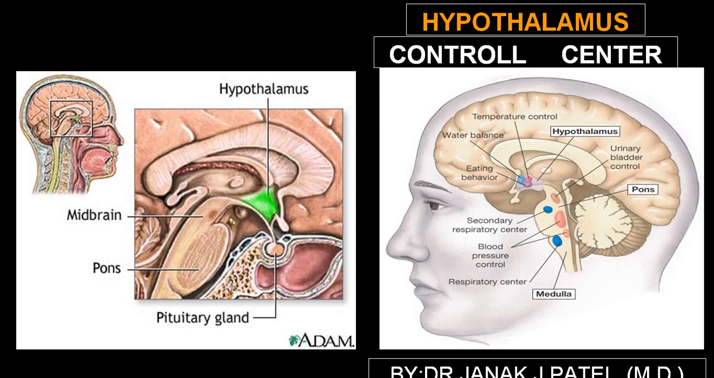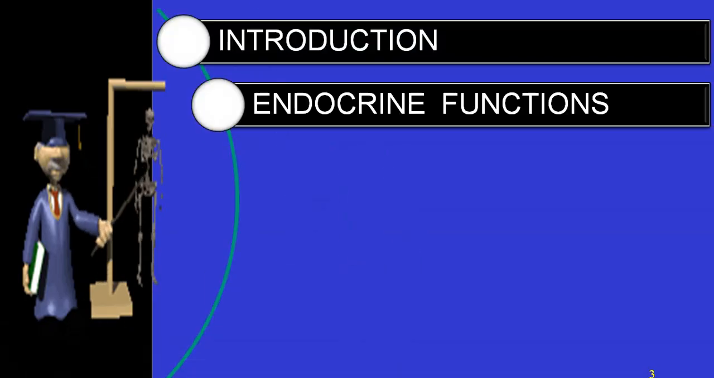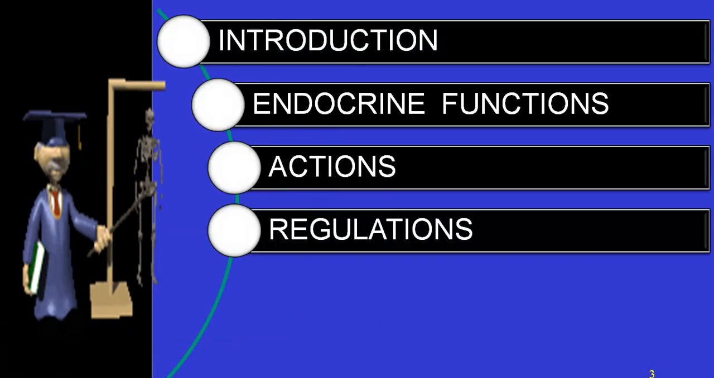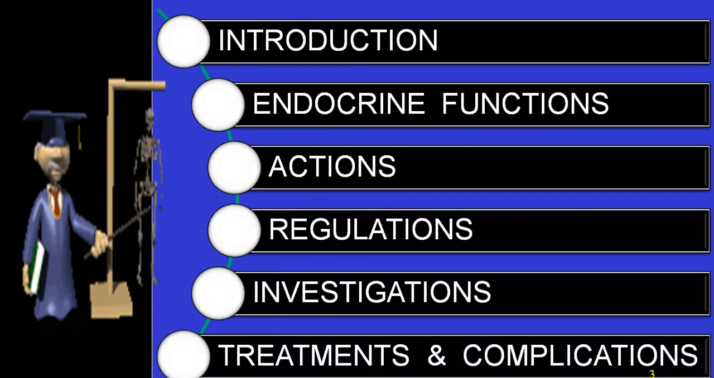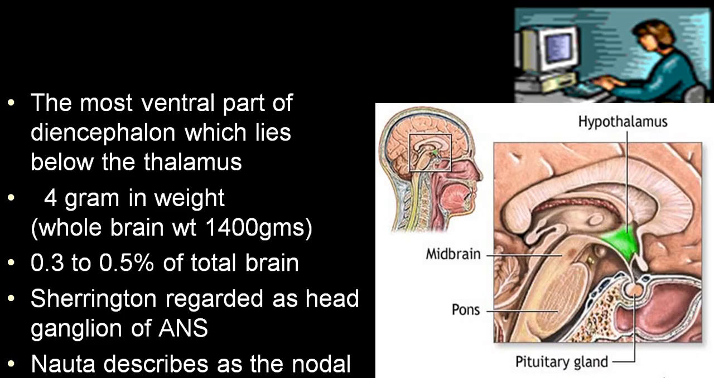It is also called the control center for the endocrine system. It contains neuronal cells which are secreting endocrine hormones. So that's why they are also called the neuroendocrine system, or neuroendocrine cells, or neurocrine cells. These are different words which are being utilized. We'll be discussing under introduction, endocrine function, actions, regulations, investigation, treatment and complications.